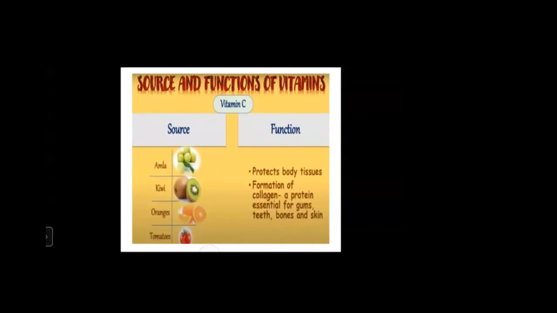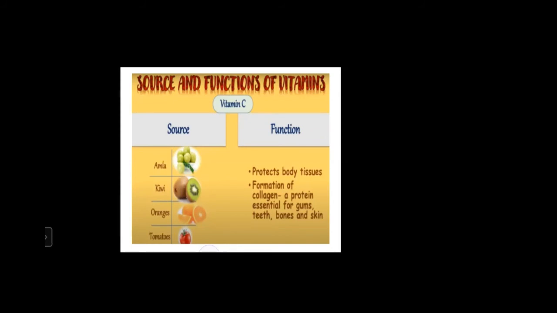After that, vitamin C. The sources are sour foods, that is amla, khatte food jo hote hai, from that we get vitamin C. The COVID patients are being given all these foodstuffs to get vitamin C. So vitamin C is in amla, kiwi, orange, tomatoes.